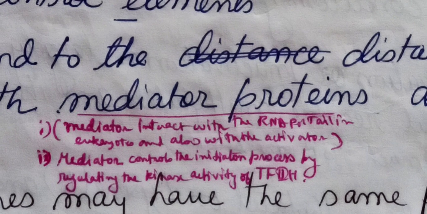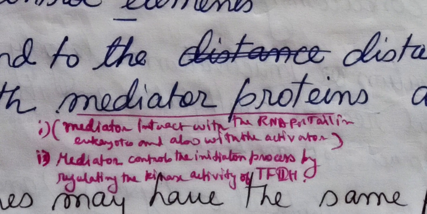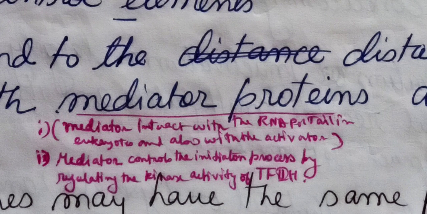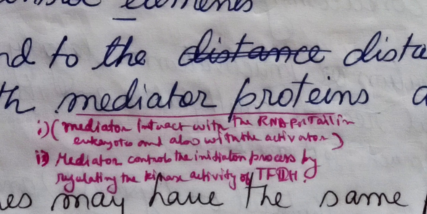Mediator is a complex made up of at least 25 different types of proteins, and it controls the initiation process by regulating the kinase activity of TFIIH.